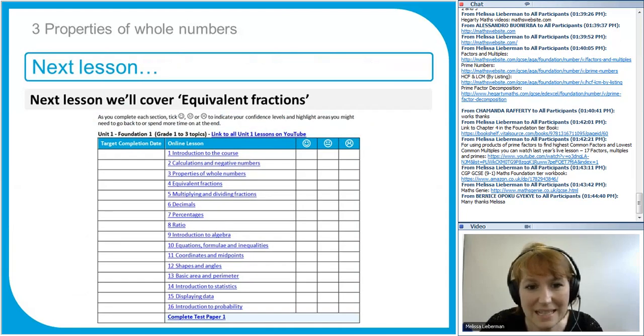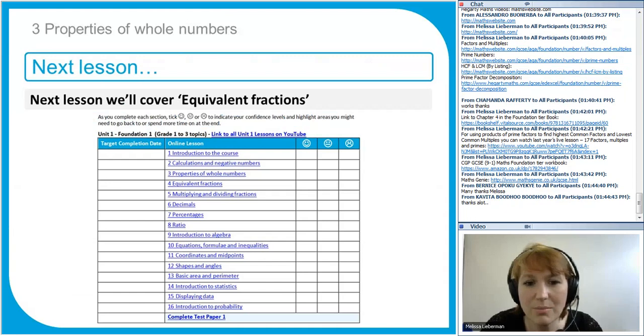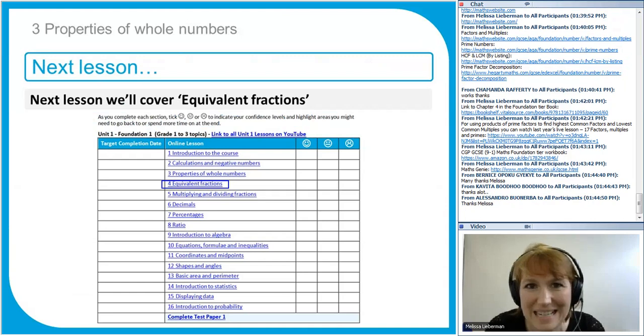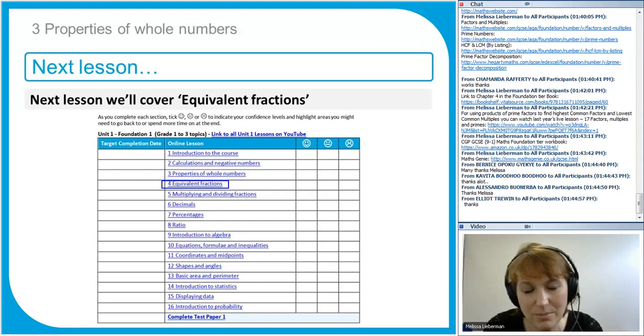Next lesson, I'm going to go on to equivalent fractions. I'm going to show you how to write equivalent fractions using lowest common denominators, how to compare fractions, how to add and subtract fractions. I know a lot of people have a bit of a fear of fractions, but really they're okay. And I'm not going to go beyond just normal fractions. I'm not going to do mixed numbers or anything like that just yet. So we'll just introduce you to writing equivalent fractions, really important in maths.